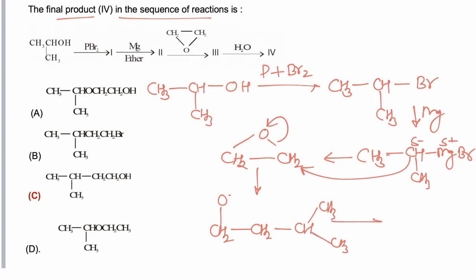In last step, in presence of water, now alkoxide ion abstracts hydrogen proton and it will convert into alcohol. So CH2OH, CH, CH3, CH3 is formed as a product, and hence correct answer is C.